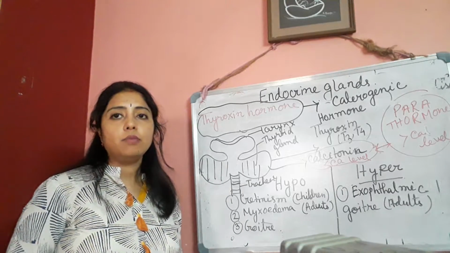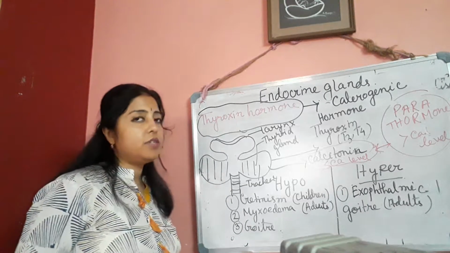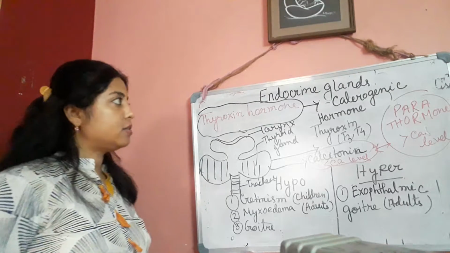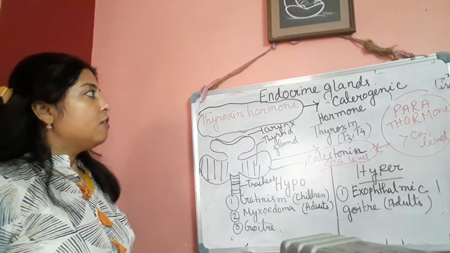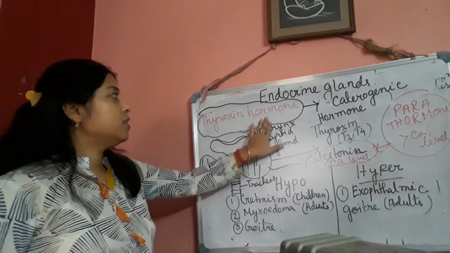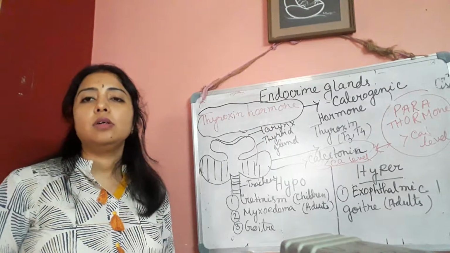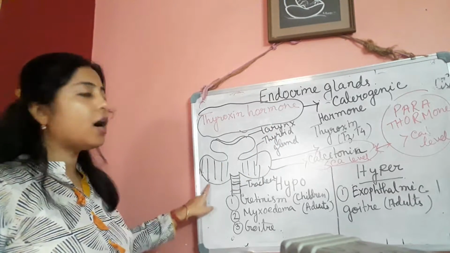Now I'm going to start the second part of the endocrine system, that means different kinds of endocrine glands. Okay. First of all, I have written thyroxine hormone. Thyroxine hormone is secreted from the thyroid gland.